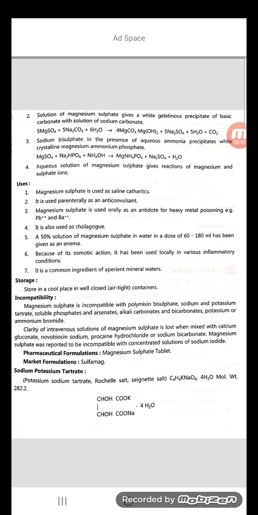So these two, sodium potassium tartrate and magnesium sulfate, are the important examples of saline cathartics, which come under gastrointestinal agents. Along with acidifying agents, antacids, and protectives and adsorbents, the last main group is saline cathartics, and we studied it with examples. So with this, the gastrointestinal agents main chapter is over.